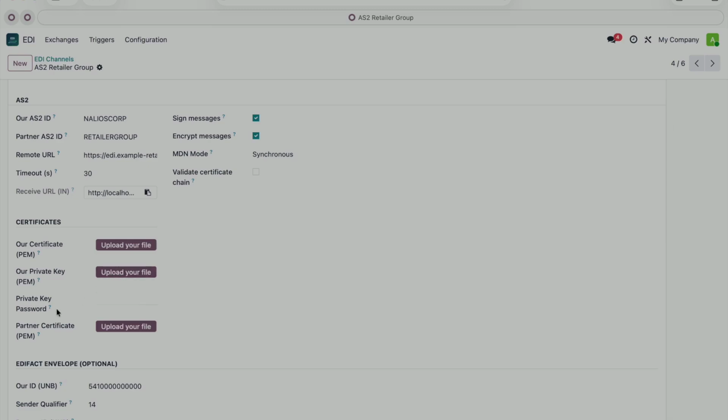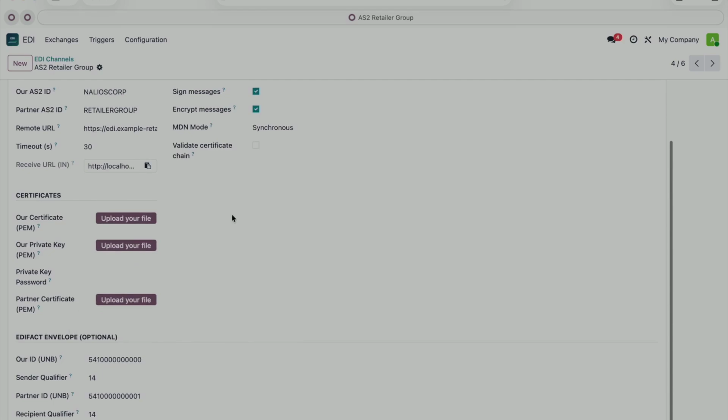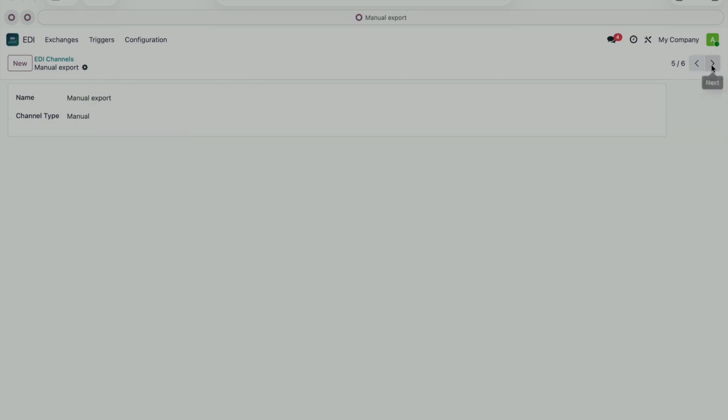Next, there's manual export. The simplest of the 6. The file is just attached to the exchange record with no network transfer at all. It's useful for one-off exports or for a partner who doesn't have automation in place yet.